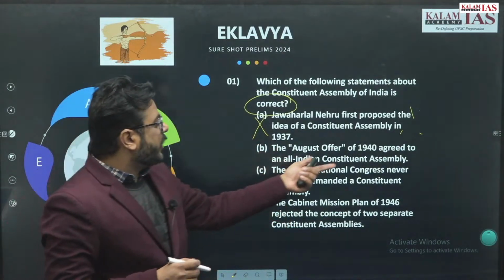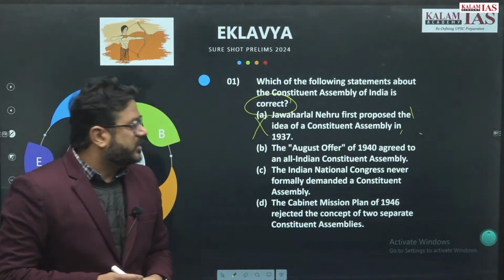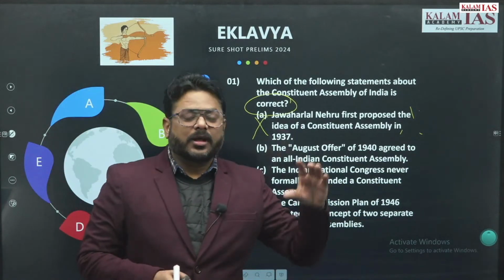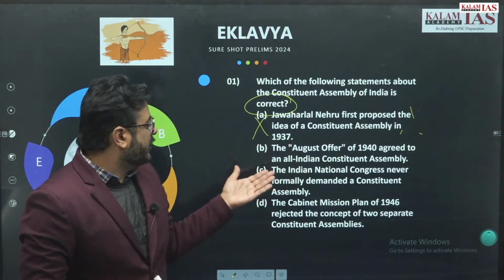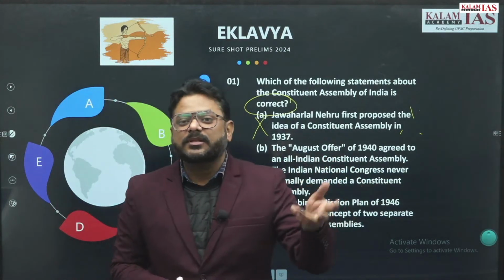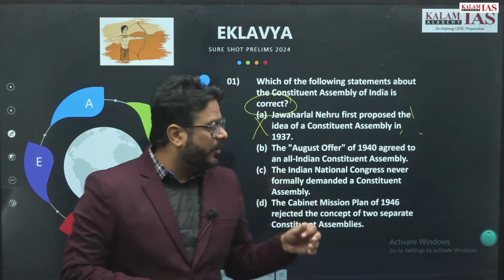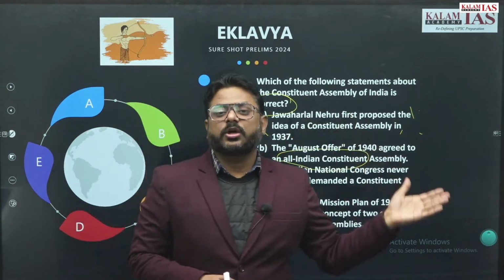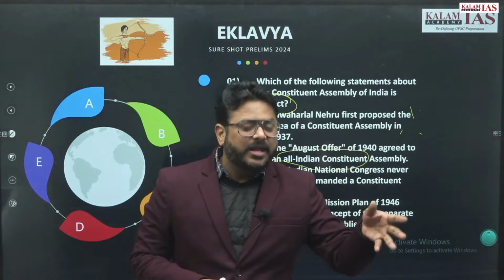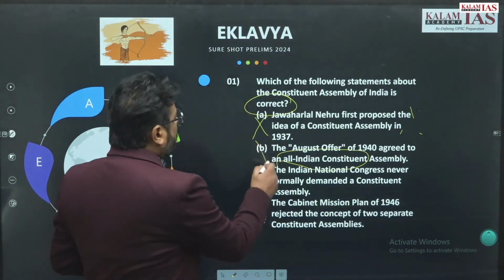Second option: the August Offer of 1940 agreed to an All India Constituent Assembly. Now, if the August Offer had offered an All India Constituent Assembly, then what was the purpose of the Cripps Mission? In the Cripps Mission, actually they offered an All India Constituent Assembly. In the August Offer, they had offered that mainly Indians will be there in the Constituent Assembly. So this is also wrong.